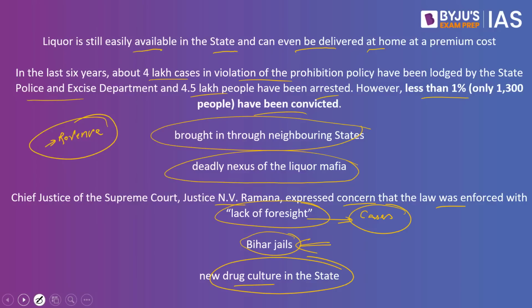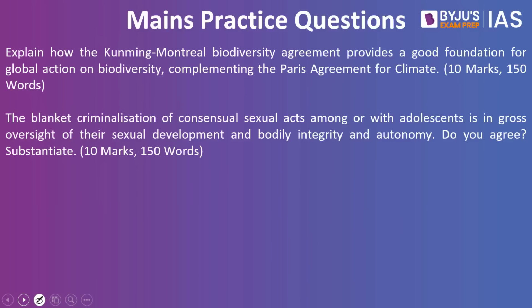Now let's look into the mains practice question. Explain how the Kunming-Montreal Biodiversity Agreement provides a good foundation for global action on biodiversity, complementing the Paris Agreement for climate. Next question. The blanket criminalization of consensual sexual acts among or with adolescents is in gross oversight of their sexual development and bodily integrity and autonomy. Do you agree? Substantiate.